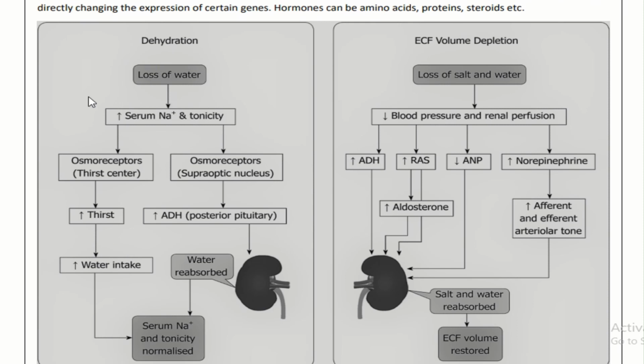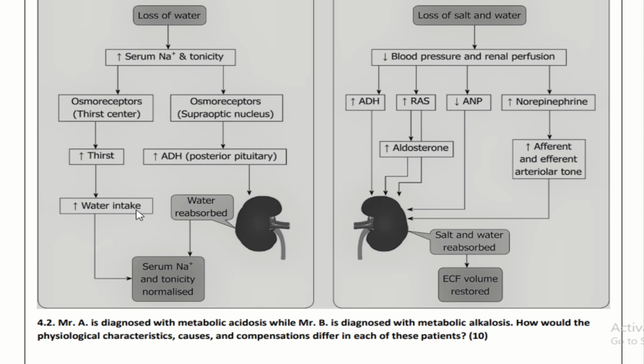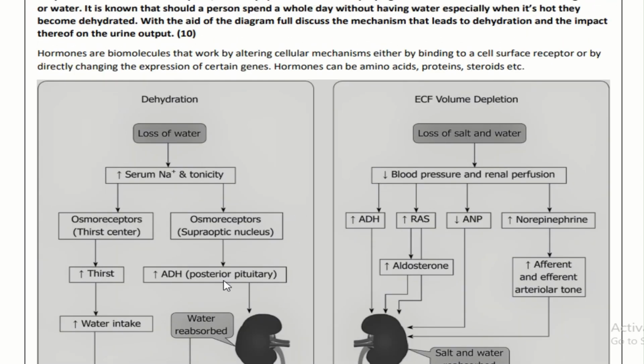There is a loss of water in the body. Serum level of sodium and tonicity will increase. Osmoreceptors in the thirst center and the osmoreceptors of the supraoptic nucleus will cause an increase in thirst, and ADH from the posterior pituitary gland will also increase. Water reabsorption will increase, and serum tonicity level will be normalized. So this is the diagram you can use for the dehydration and ECF volume depletion.